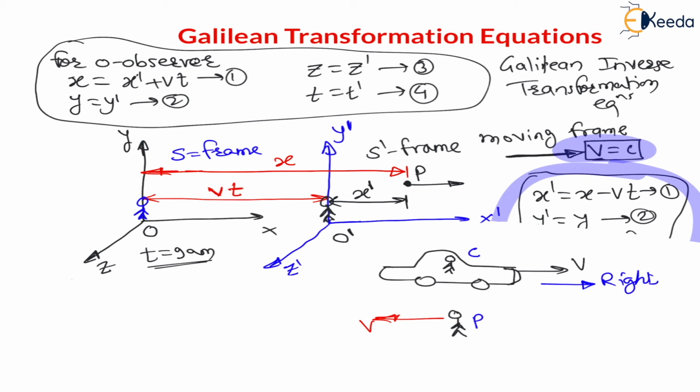You can see here distance is increasing because it is obvious. For S dash frame, particle and S dash frame velocities are in the same direction, therefore the relative displacement will be lesser. And here this is at rest and this is moving with some velocity. This particle P is moving with some velocity, therefore the relative displacement will be more, definitely more. And there is no motion in y direction, z direction, and time will be the same. Therefore y coordinate, z coordinate and time coordinate will remain the same, right?